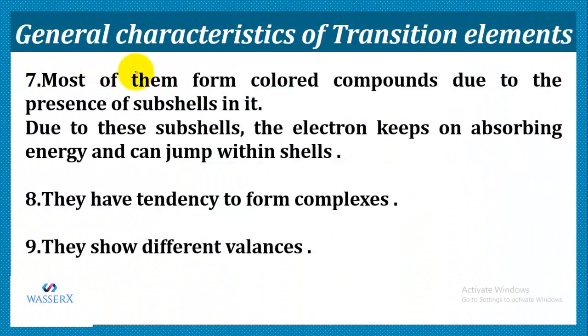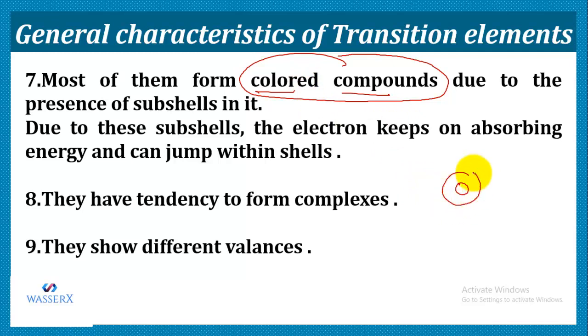Another characteristic is that most of them form colored compounds. That is, their compounds are not colorless, they are colored. And why do they form colored compounds? The reason is that the transition elements, like other atoms, possess shells, but inside the shells they also have subshells.